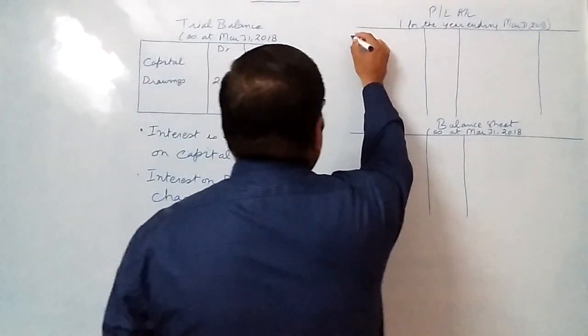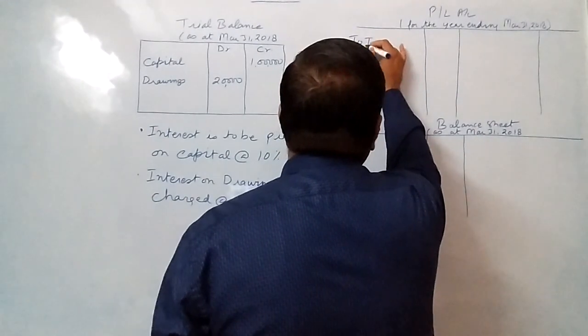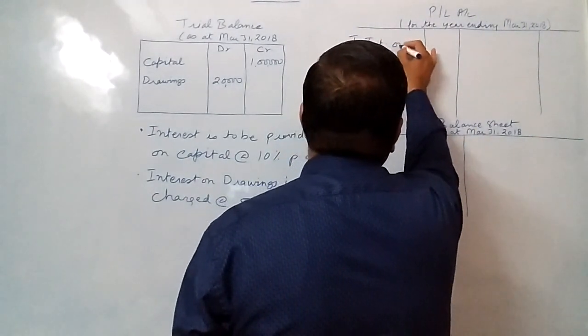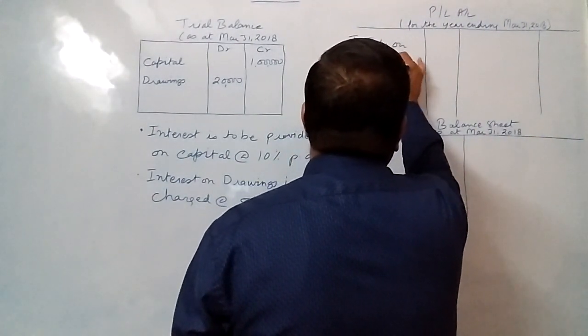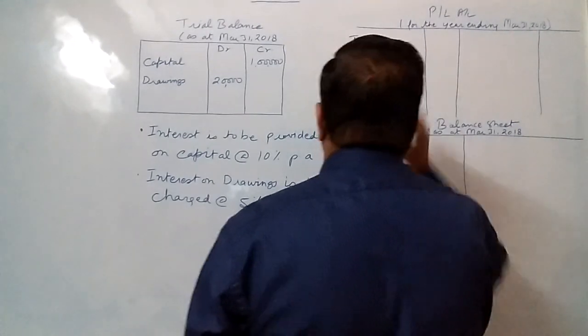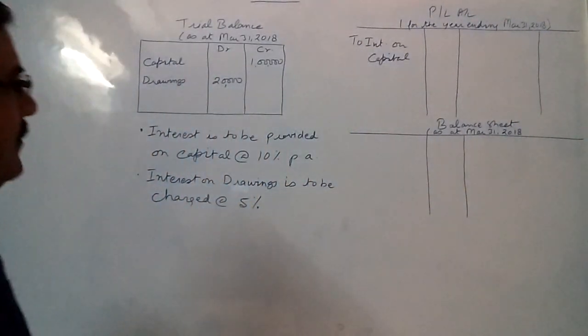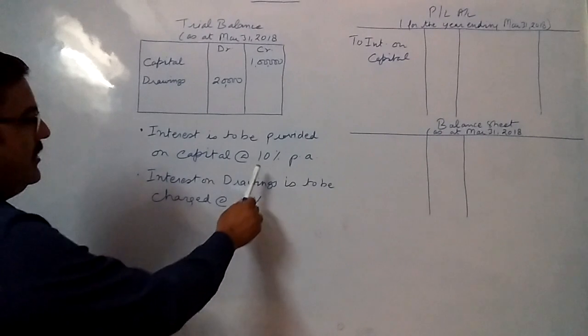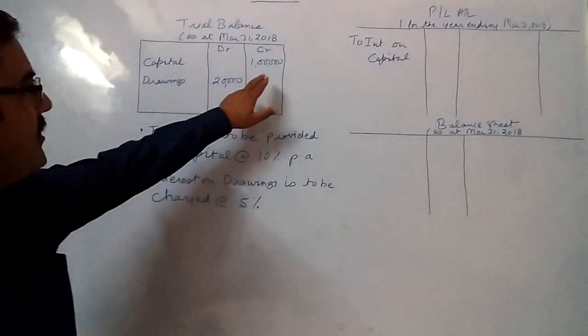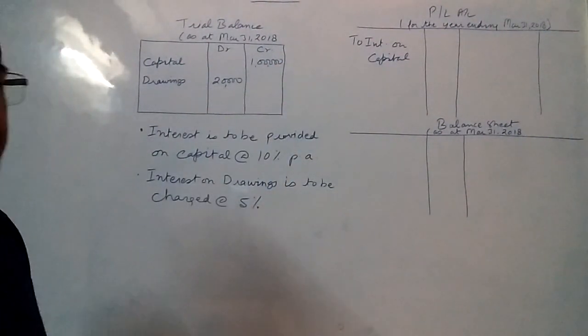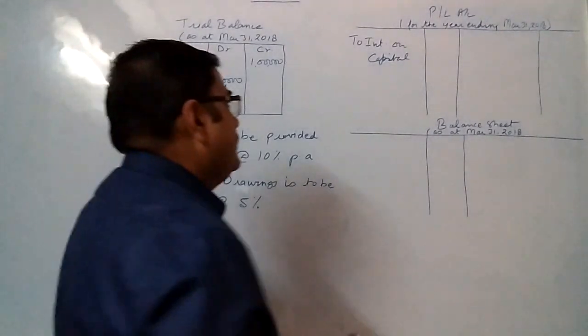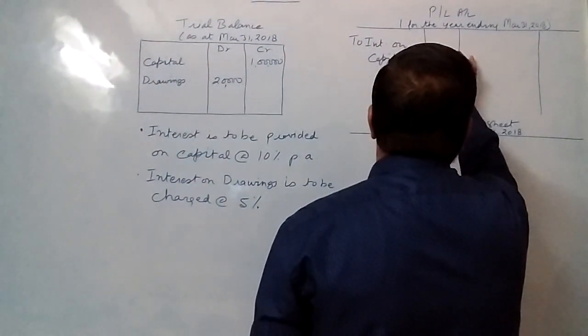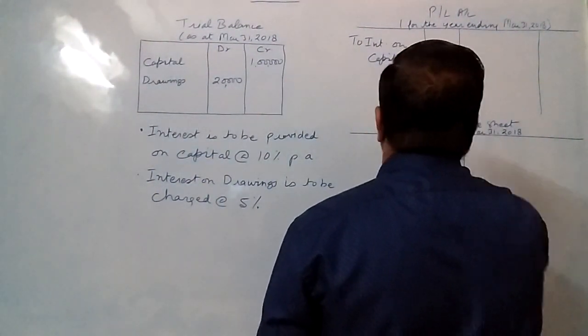And here in the profit and loss account, we will write to interest on capital. The question says interest on capital is to be calculated at the rate of 10%. So 10% of 1 lakh will be rupees 10,000, and that 10,000 figure will come as an expense for the business.